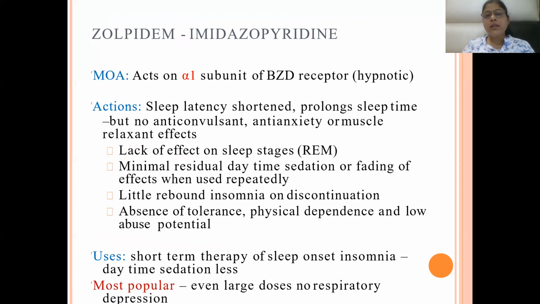Zolpidem also acts on the alpha-1 subunit of the benzodiazepine receptor. It decreases the sleep latency and increases the sleep time. That is, REM sleep is also increased and stage 3 and stage 4 of NREM sleep are also increased. They have no anticonvulsant action. The non-benzodiazepine analogs only produce hypnosis. They do not have any anticonvulsant, anti-anxiety or muscle relaxant action.